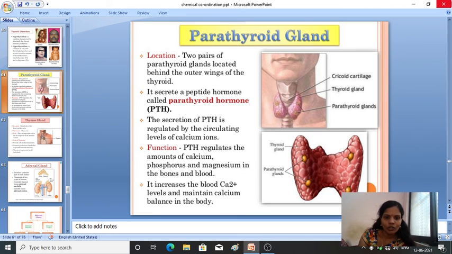Parathyroid gland. So generally this parathyroid helps in regulating the amount of calcium, phosphorus and magnesium in the bones and blood, and it also helps in blood calcium level and maintenance of the calcium balance in the body.